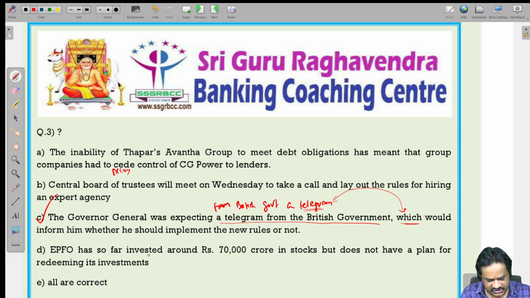EPFO has so far invested around 70,000 crores in stocks but does not have a plan for redeeming its investment. So here we don't have any error. Why? Because EPFO is a single organization, so the possessive form its is correct. So this is correct. Only C is incorrect. The Governor General was expecting from the British government a telegram which would inform him whether he should implement the new rules or not. So here 3 is the error. Next.